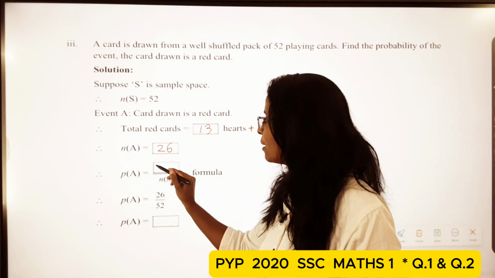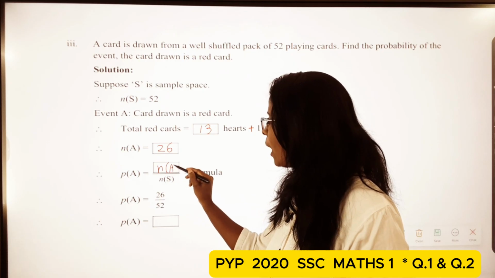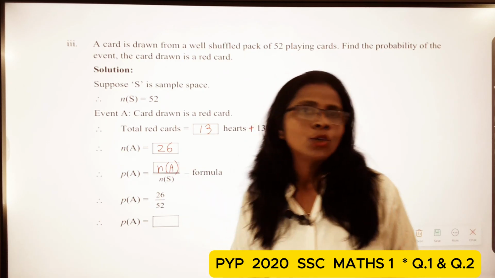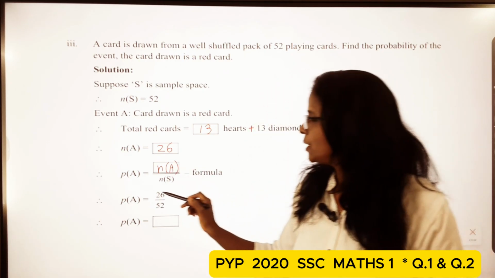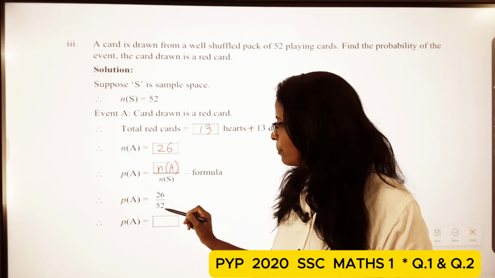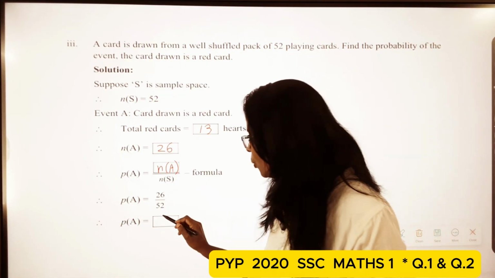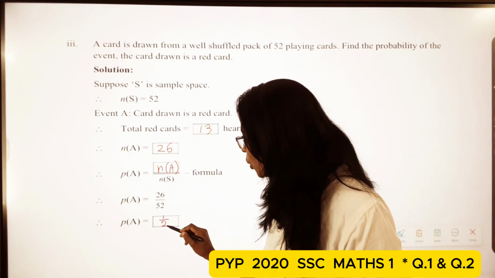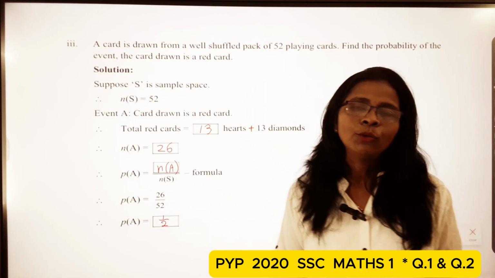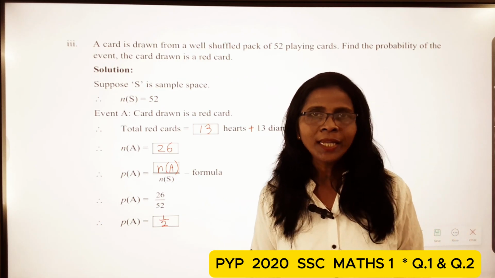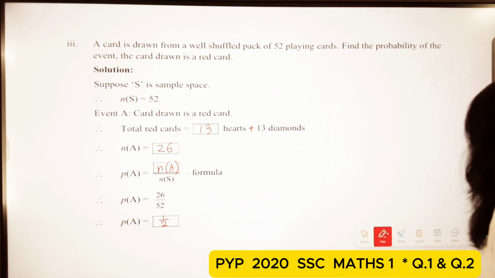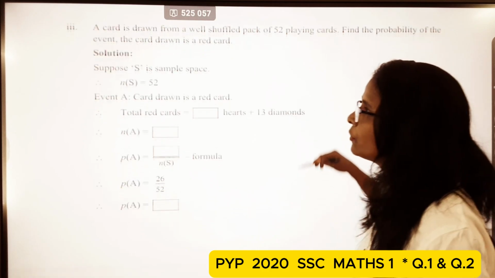So here write down the formula. P of A is equal to n of A upon n of S. So here students, P of A is equal to 26 upon 52, and we simplify. After simplifying, we get 1 upon 2. P of A is equal to 1 upon 2. Okay. Then the next one, students, an example from question 2b.